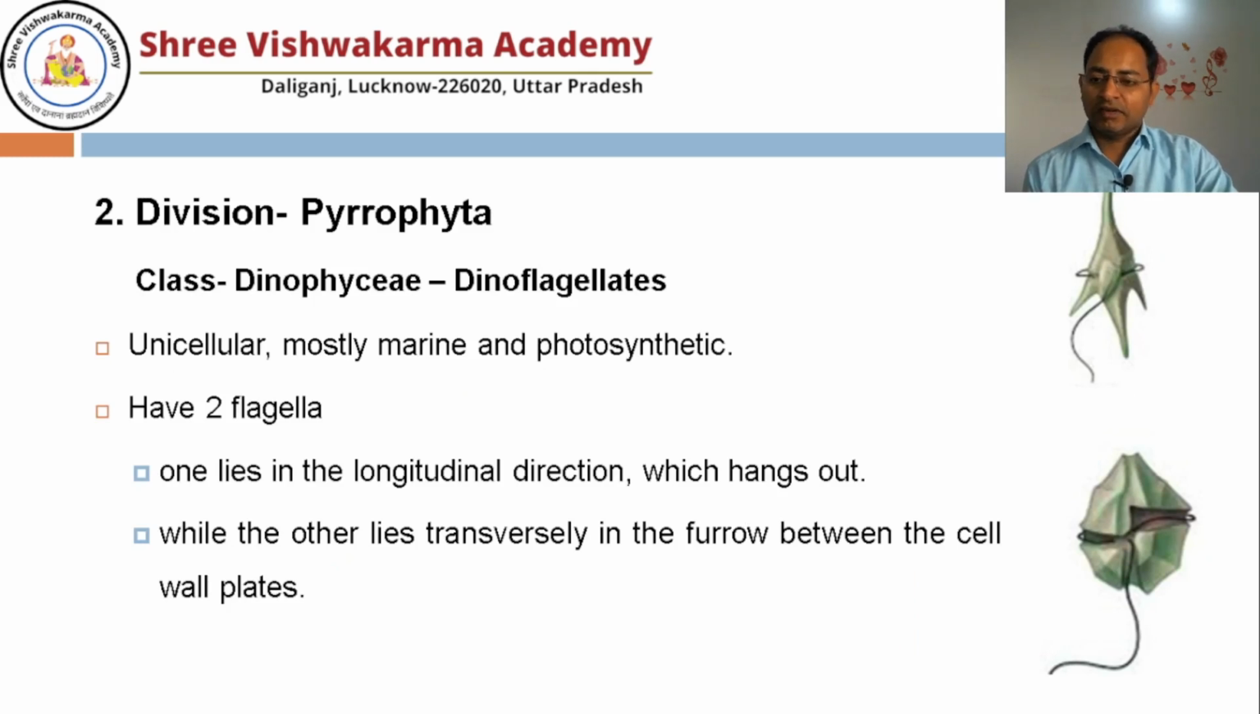Now another one is division Pyrophyta. Under the division Pyrophyta, one class is known as Dinophyceae. The organisms kept in the class Dinophyceae are known as dinoflagellates. Most members are unicellular, mostly marine and photosynthetic. There are two flagella: you can see one flagellum just like here, and another flagellum is wrapping around in the cell plate.